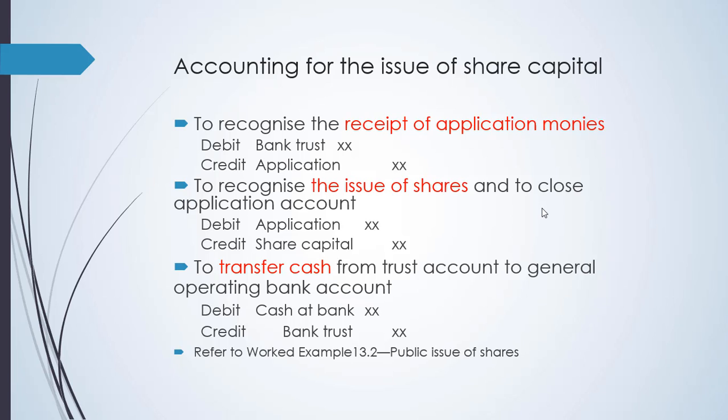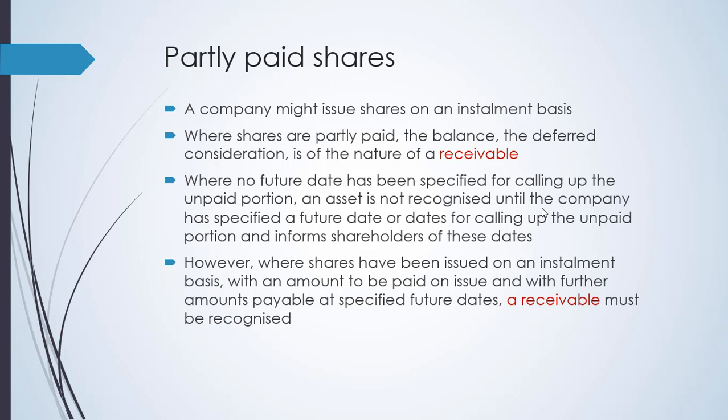But if it is transferred to cash at bank, then the company will be able to use the cash. Partly paid shares are shares basically paid partially, and the subsequent payment will be done on an installment basis. And in this case, there is an effect or there is a recognition of what we call receivable.